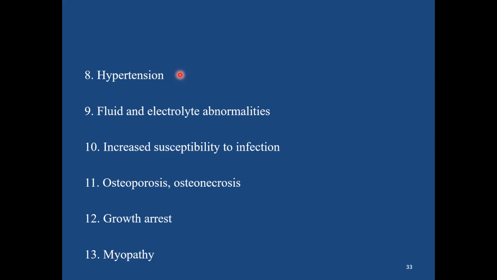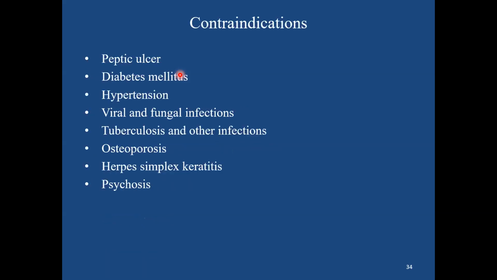And then its effect on the skeletal muscle, that is, long-term administration can cause steroid myopathy, especially affecting the proximal limb. What are the contraindications? Of course, we have seen its impaired healing effect, and decreasing the prostaglandin synthesis, therefore can exacerbate the peptic ulcer, worsen the state of diabetic status, probably by its effect on the glucose metabolism by increasing the blood sugar level. Hypertension, some of the glucocorticoids having mineralocorticoid activity can retain the sodium and water.